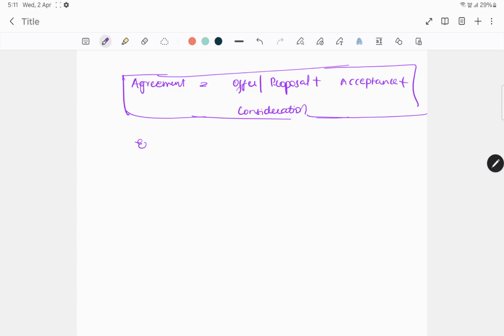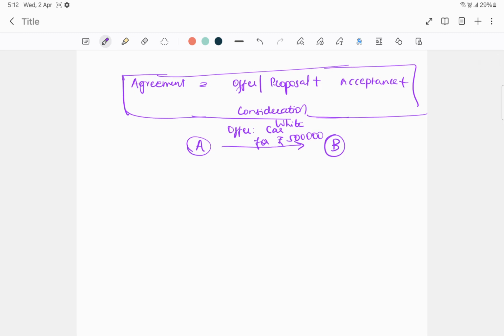Let's take for example A is offering his white car for 5 lakh rupees, right? So A is making an offer to B. He is selling his white car for 5 lakh.